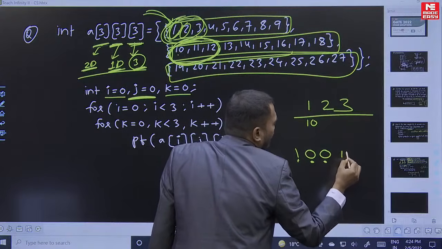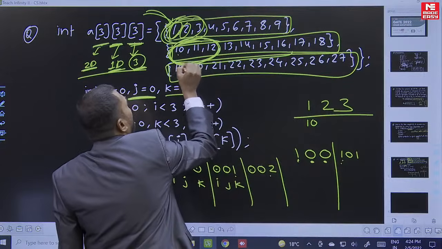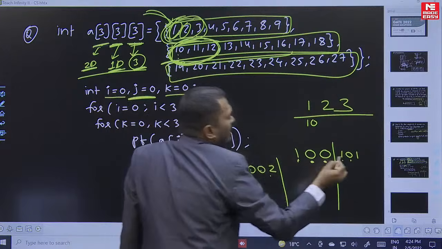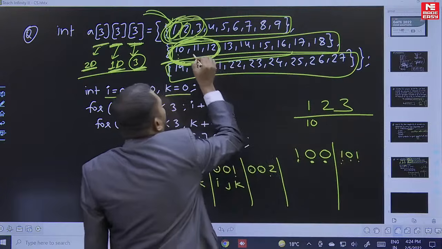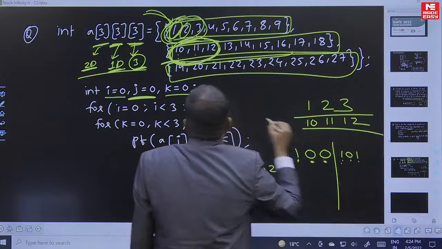1, 0, 1. So this is the first 2D array and the 0th 1D array. And next, look here, the first element, that is 11. So now that is 11, and the next time that will be 12. And next will be what?